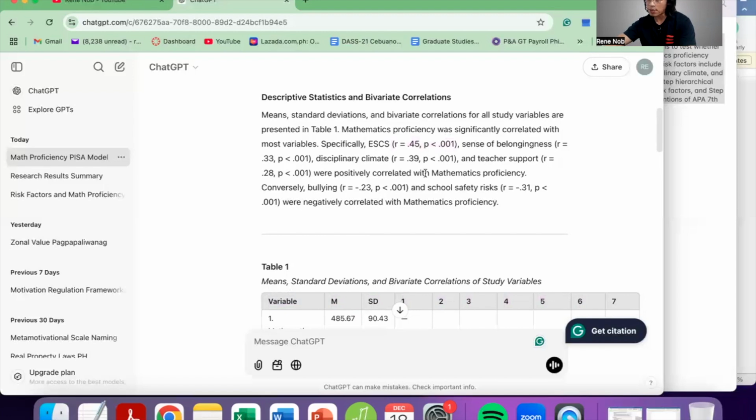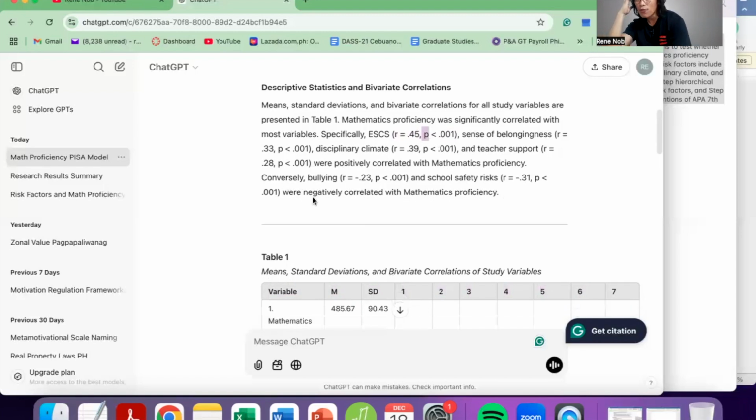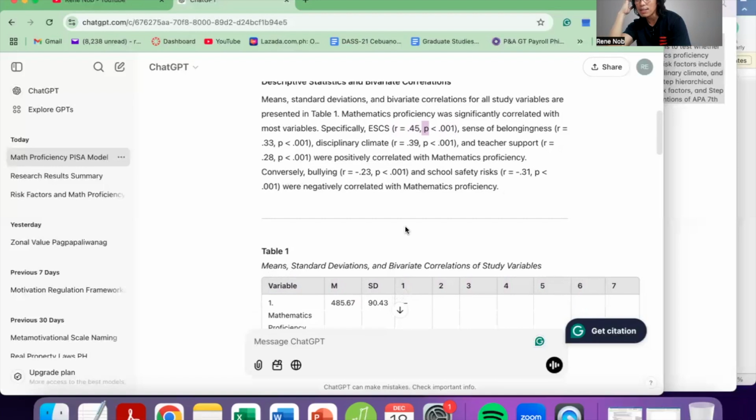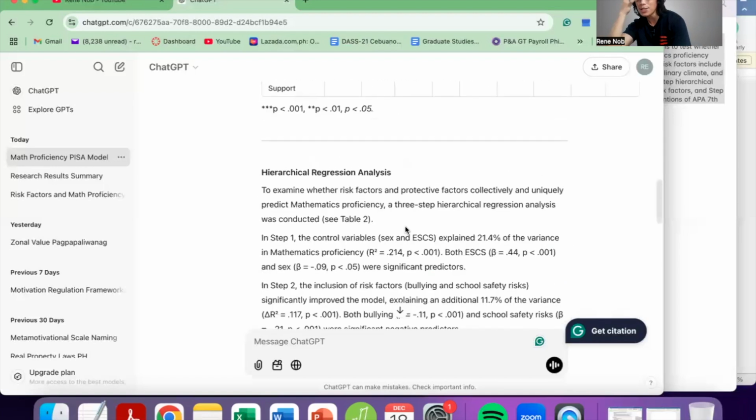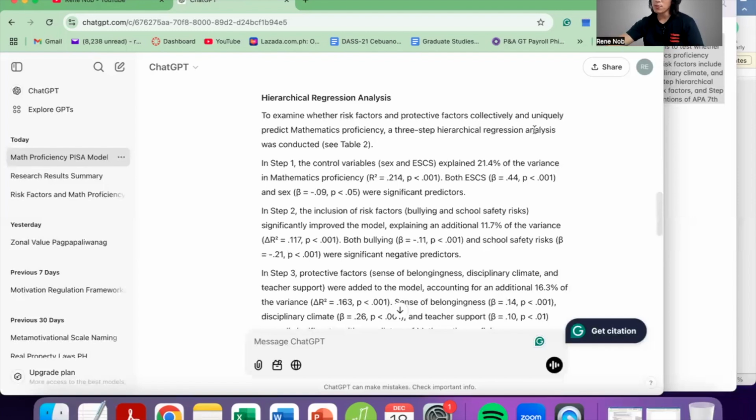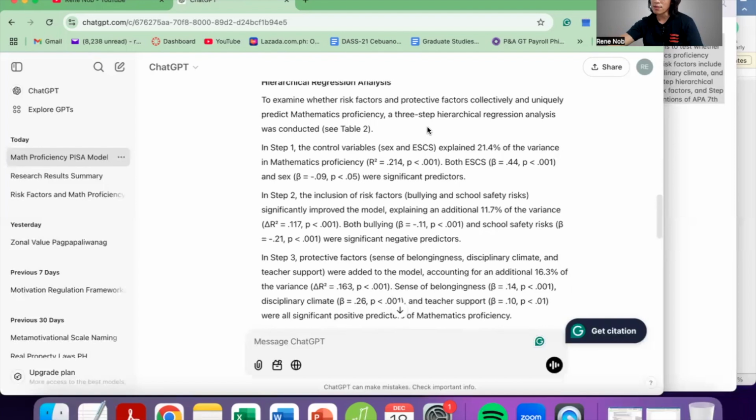It would have been better if this is in italics. So the statistical notations is in italics. Conversely, bullying and school safety risk were negatively correlated with mathematics proficiency. Okay, so that's good. To examine whether risk factors and protective factors collectively and uniquely predict mathematics proficiency, a three-step hierarchical regression was conducted. So it's also similar to what we did a while ago, wherein there is a reminder for the reader about what analysis was used.